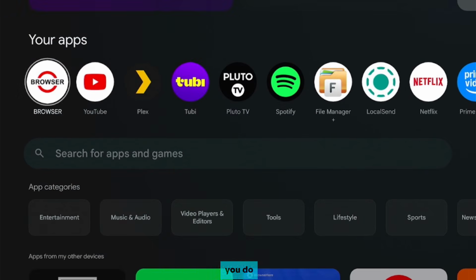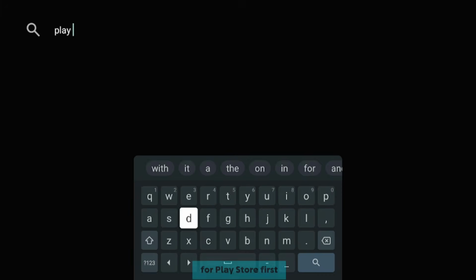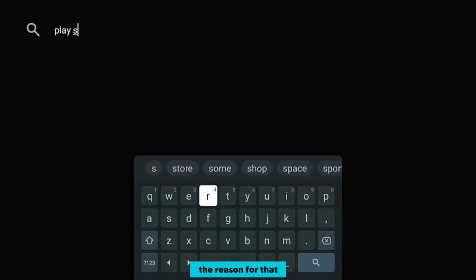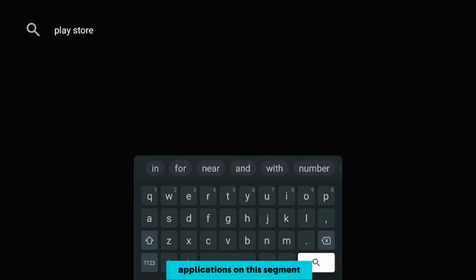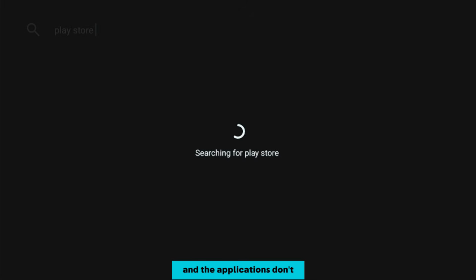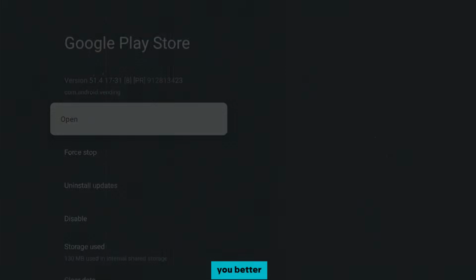Now, one thing I always recommend you do once you go over here is to search for Play Store first. The reason for that is because at times you might search for applications on this segment and the application doesn't show up. Meanwhile, if you go back to Google Play Store, you're going to find the applications. And thank God, every Google TV device has an inbuilt Google Play Store. So just go over to your inbuilt Google Play Store. You can search for it here, or you can go over to your settings and find it there. Whatever option works for you better, as long as you end up getting the Google Play.